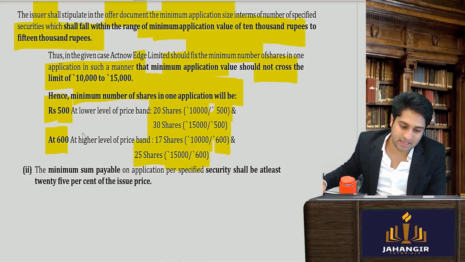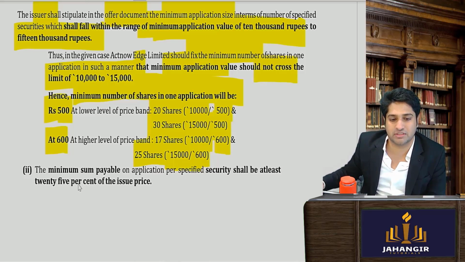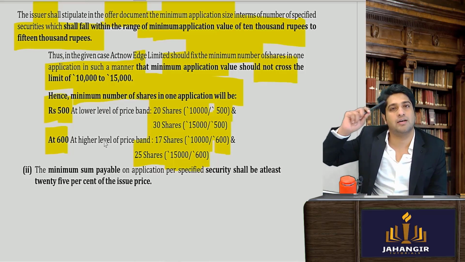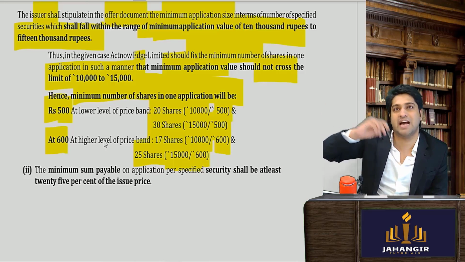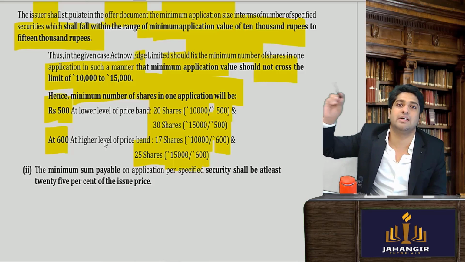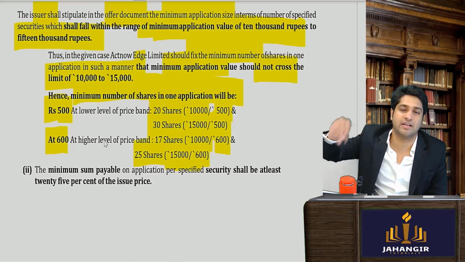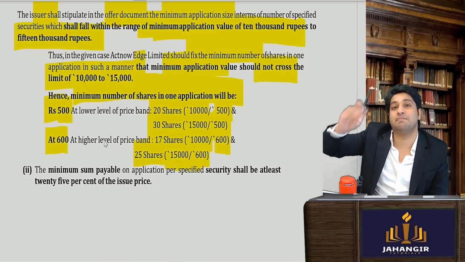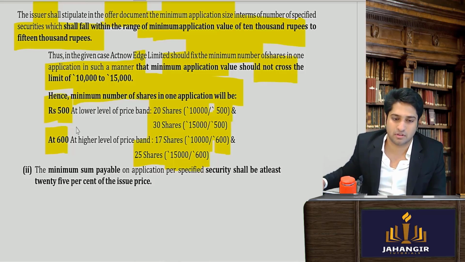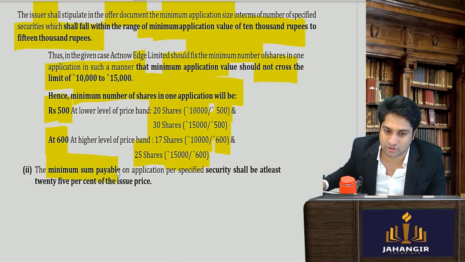Yeah. And then again, one more legal provision is there, that remember in our 12th or in commerce we had done, there was first call. First is the application amount. Then comes the first call, second call, final call. Yes or no? Same way, सबसे पहले आता है application, minimum sum payable on application.